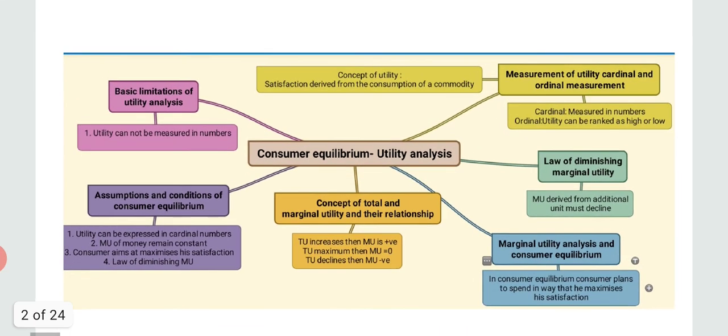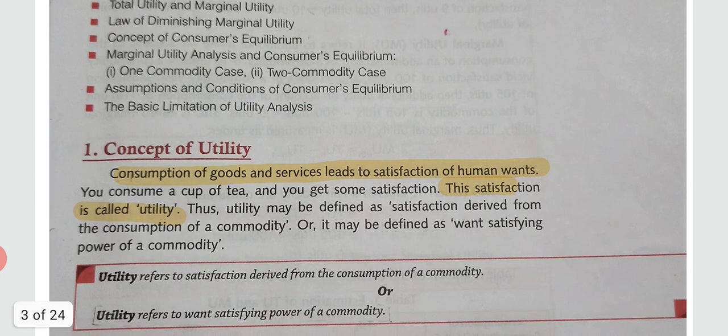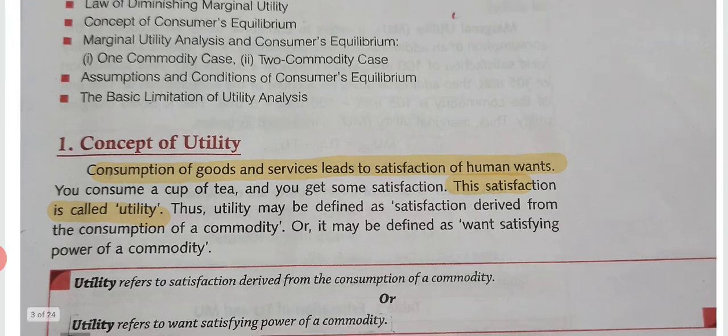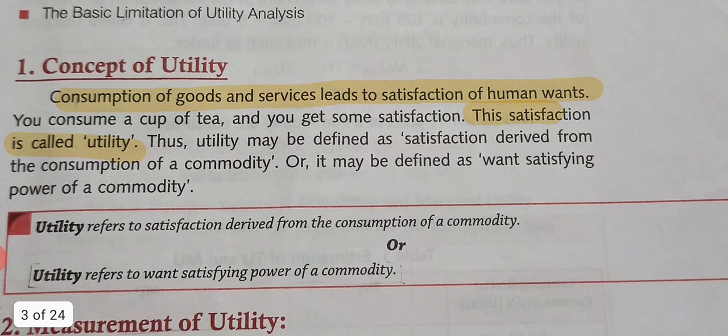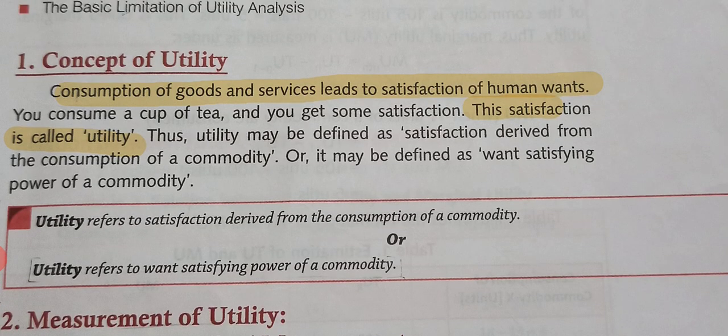Let's start with the first topic of the chapter, that is concept of utility. What is utility? When we are using or consuming any good, we are getting satisfaction by the use of that good. That usability or satisfaction we derive by the consumption of the good is known as utility. Utility refers to the satisfaction derived from the consumption of a commodity. For example, if you are consuming a cup of tea, you will get satisfaction, that is known as utility.